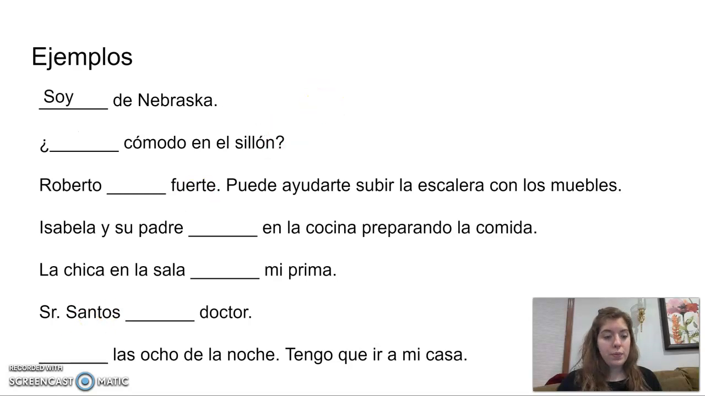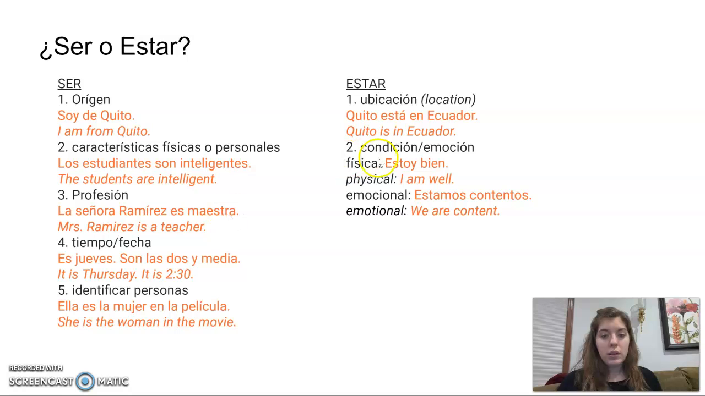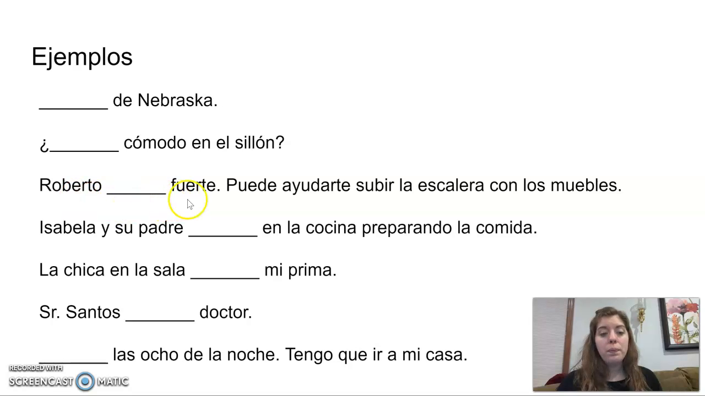Este es ubicación. So this one is location. Roberto, fuerte. Puede ayudarte a subir la escalera con los muebles. Roberto is strong. He can help you to go up the stairs with the furniture. Roberto es fuerte. Roberto es fuerte because es is a característica. That's one of the more permanent characteristics that you don't easily change, a physical characteristic.